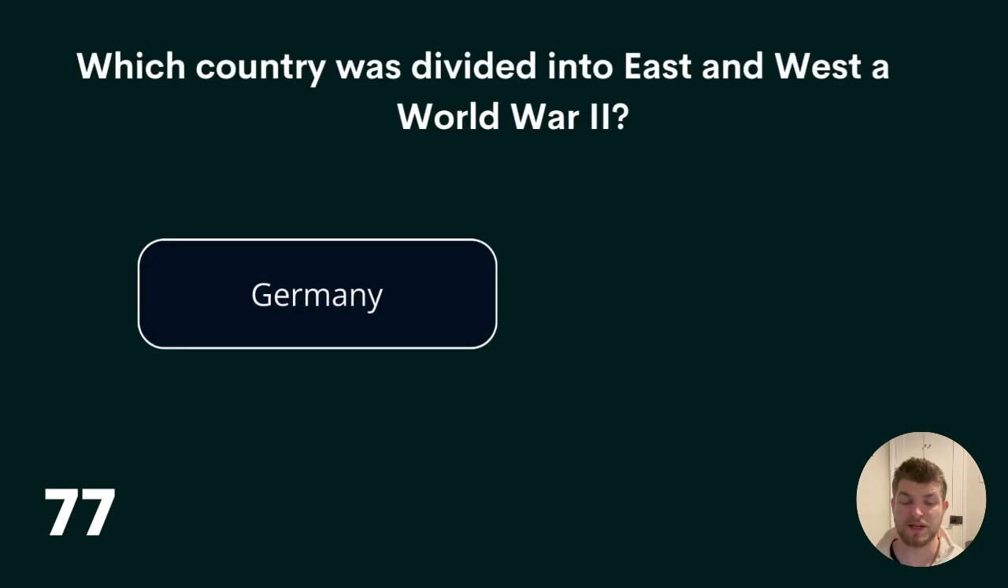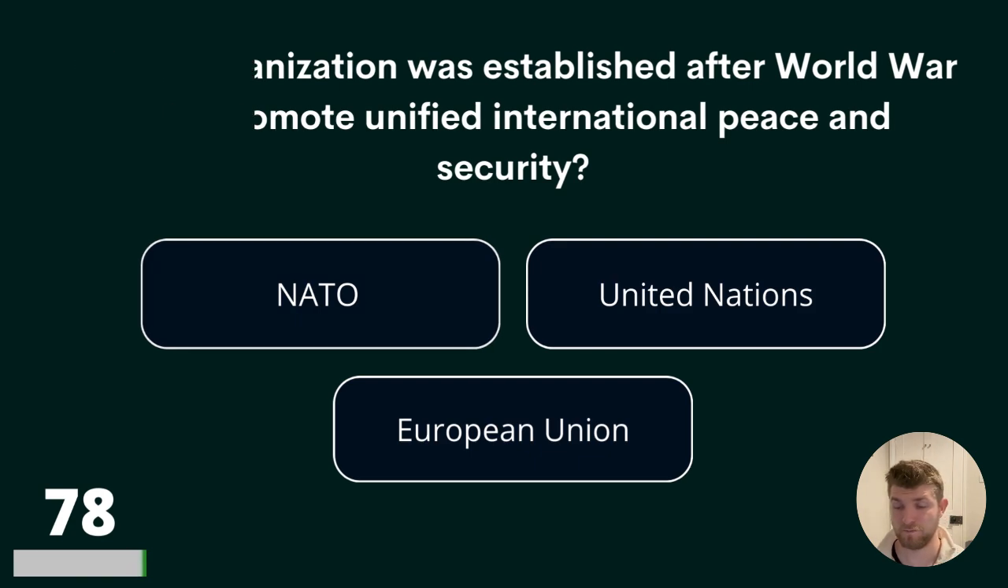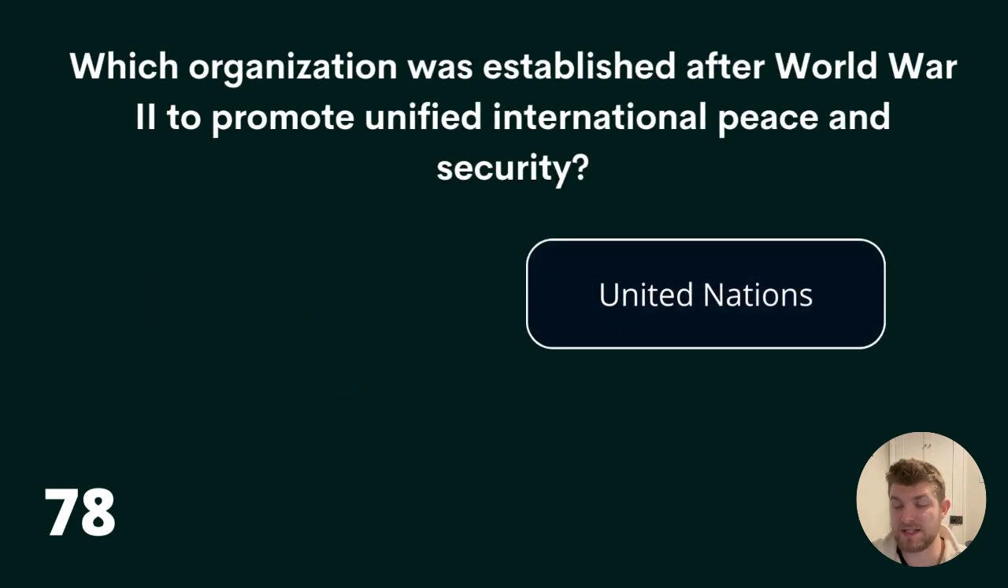The answer is Germany. Question 78. Which organisation was established after World War II to promote unified international peace and security? NATO, United Nations, or European Union? The answer is United Nations.